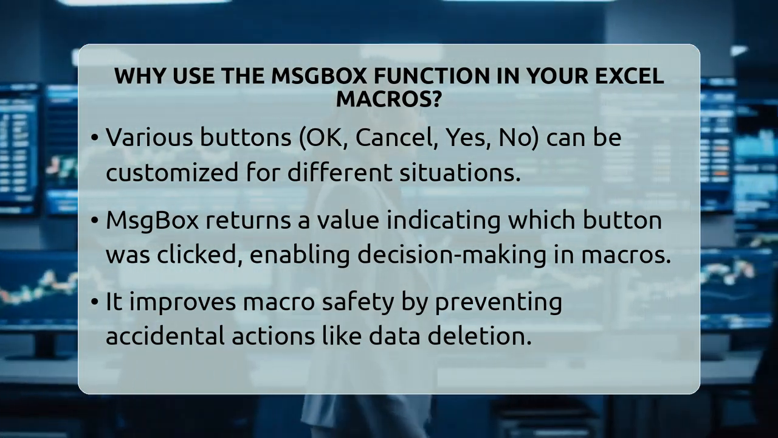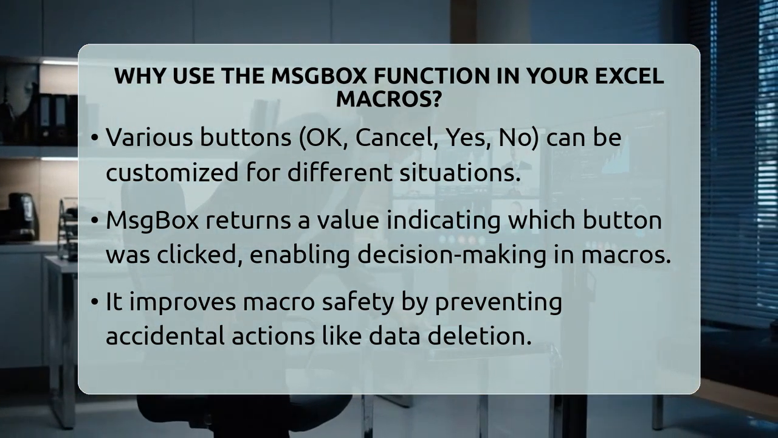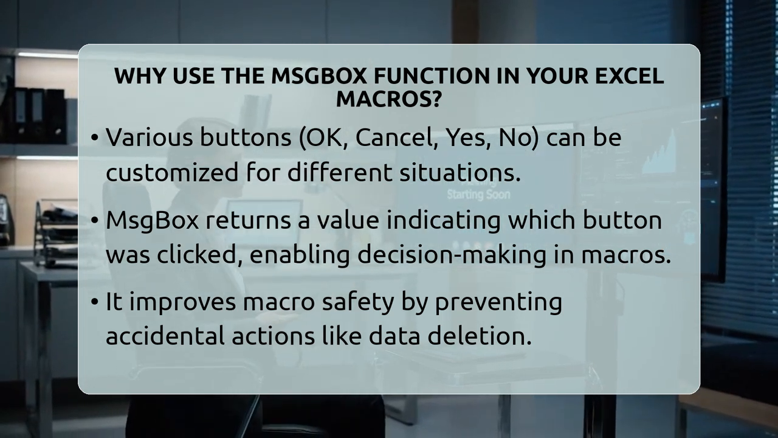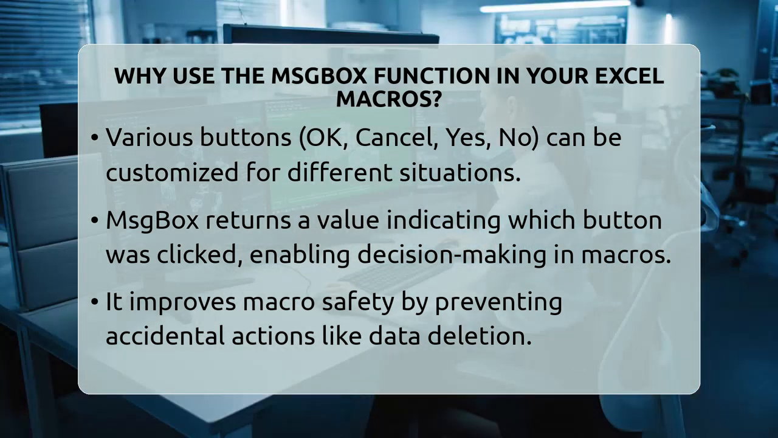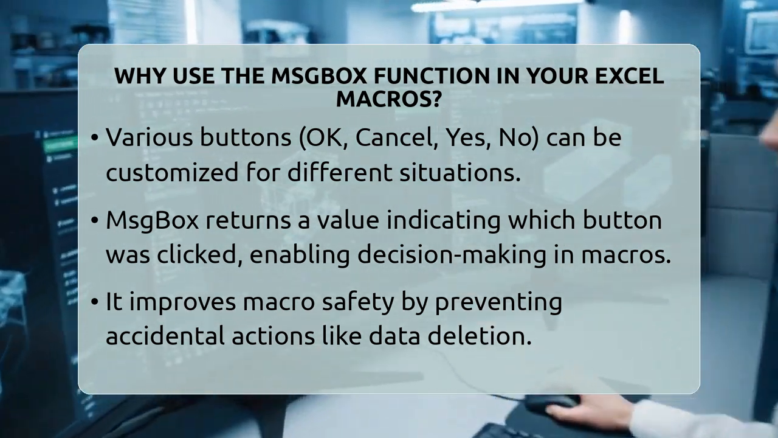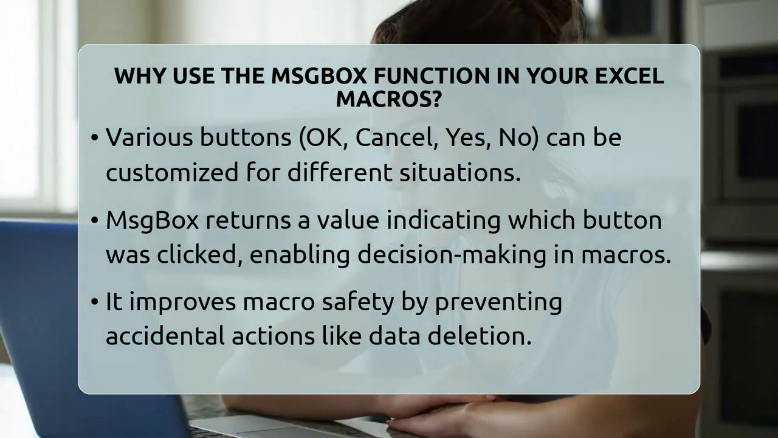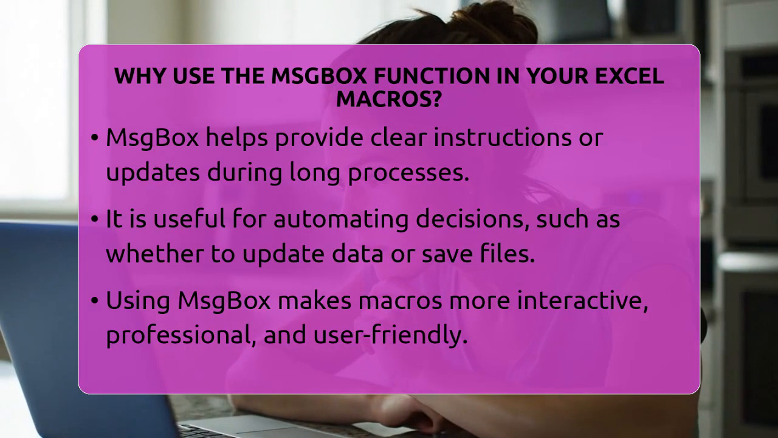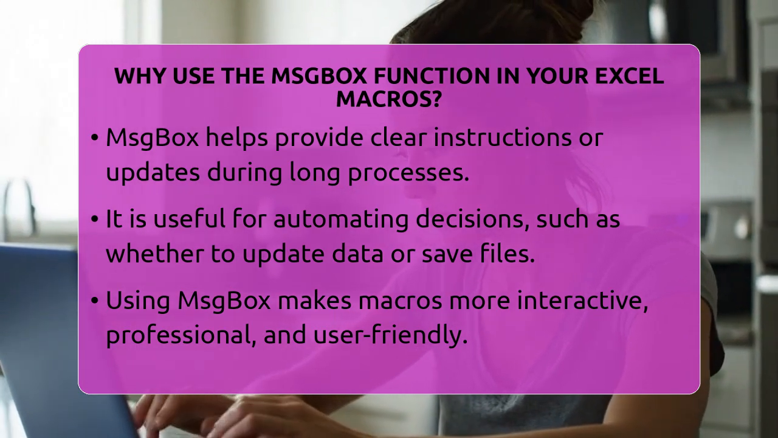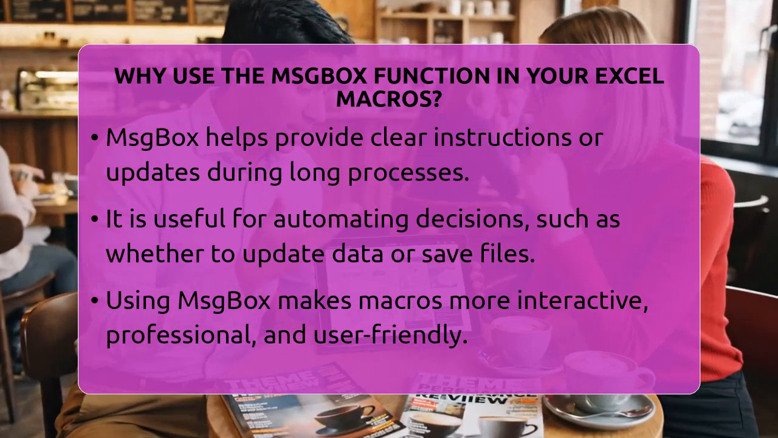It also helps prevent mistakes by asking for confirmation before performing actions that can't be undone, like deleting rows or overwriting files. In addition, MsgBox can return a value indicating which button was clicked. Your macro can then use this value to decide what happens next. For instance, if the user clicks No on a confirmation message, the macro can stop or cancel the process. This makes your automation more intelligent and safer.